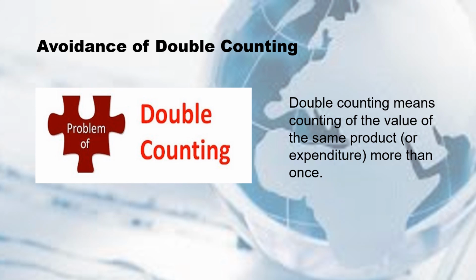Sometimes there is a tendency na ma-overestimate or ma-underestimate ang monetary value of goods and services. So ito yung reason, because there is a tendency na nadodoble yung count ng value ng same product. Kaya tinawag na double counting.